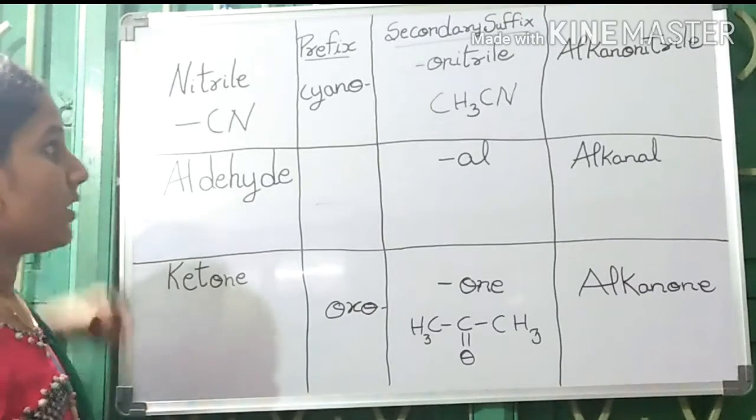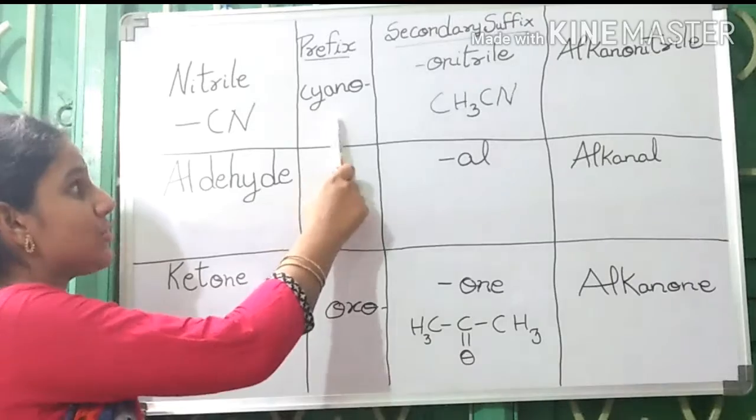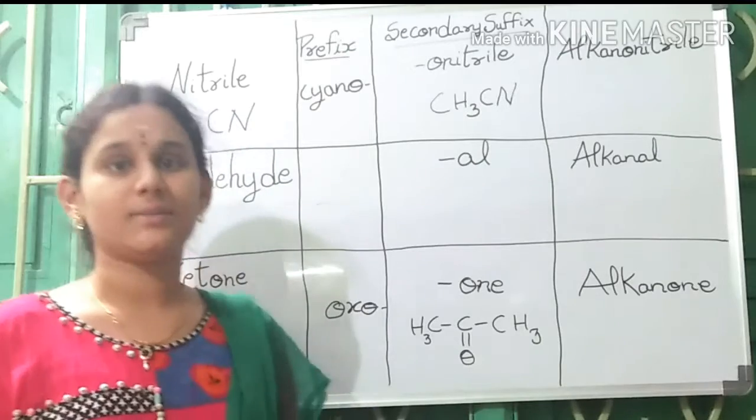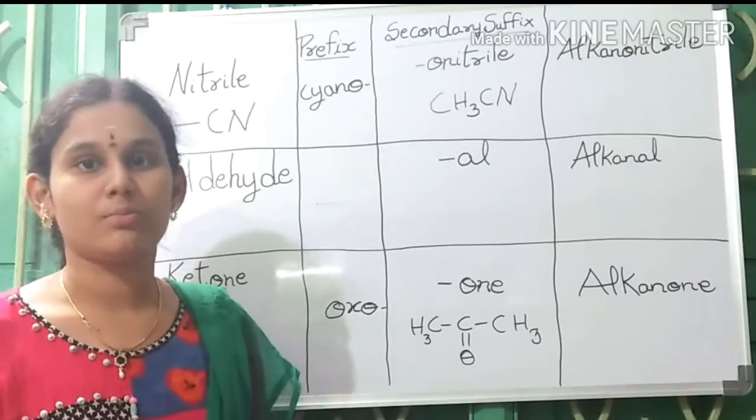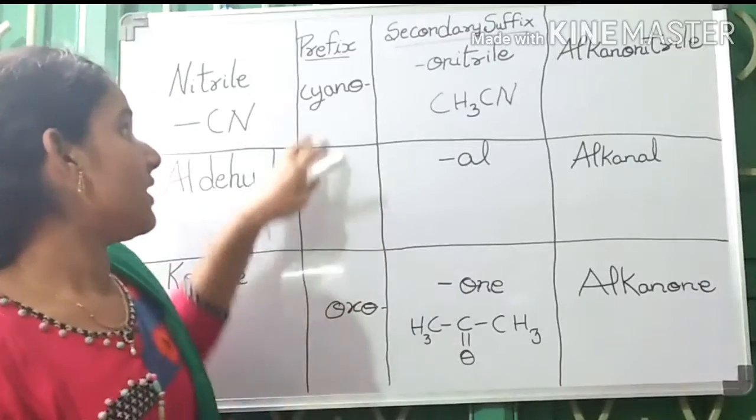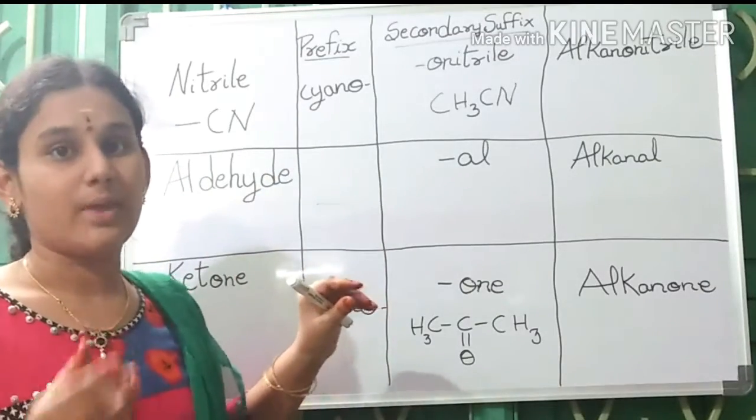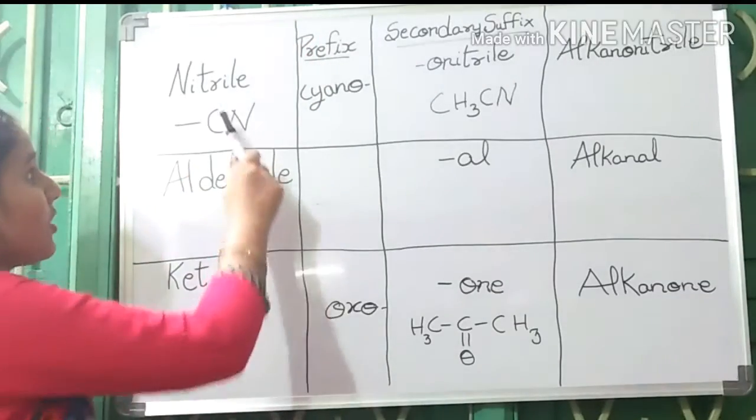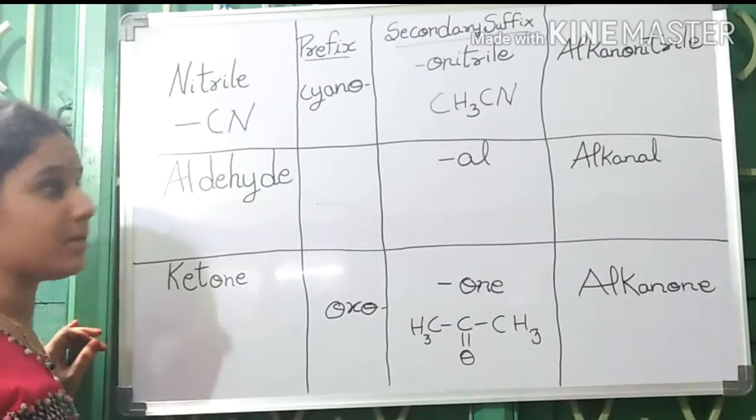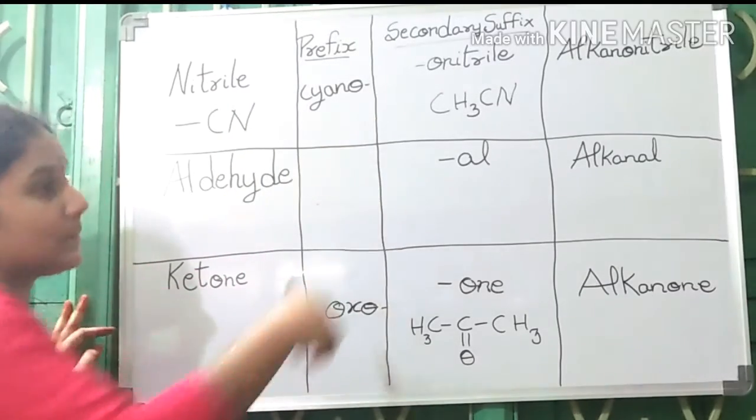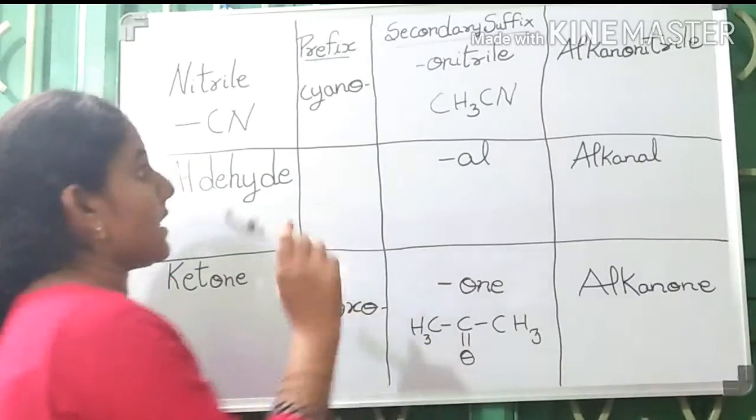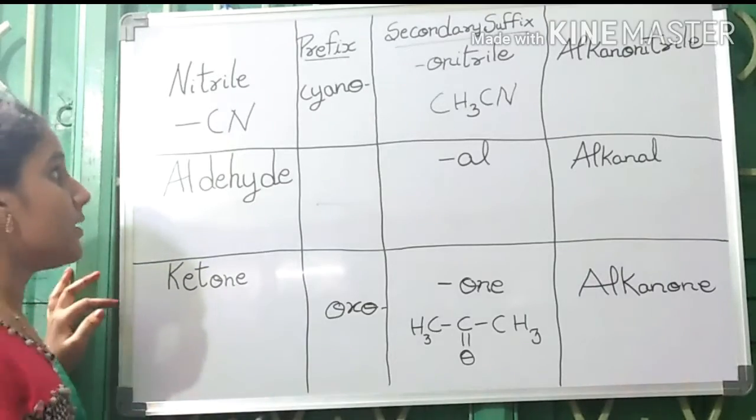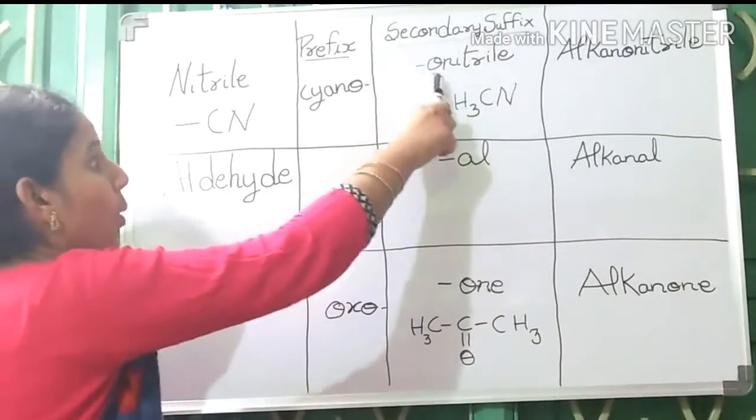For nitrile, the prefix we have to use is cyano. Prefix and suffix are dependent upon an order which I will give you later. According to the order, we have to give importance to the functional group. If the group is less prior, then it comes under prefix in nomenclature. So if cyanide is under less priority, then cyano will be the prefix. And if it is the highest priority group present in the compound, then the secondary suffix would be nitrile.